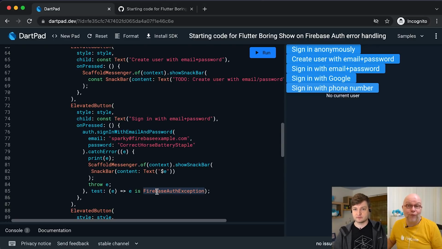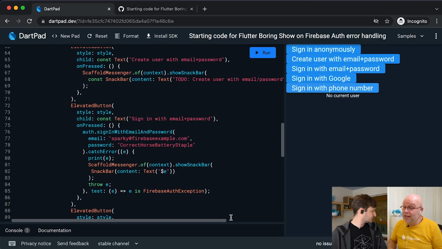That's where we sort of got disconnected. So I added this test clause to the catch error that we have here. I don't like trailing white space. And that made it that we had to throw the error because otherwise it got angry with us. I still don't fully understand why, by the way, but we'll see if we can clean that up a bit. But now my error in here should be a Firebase Auth exception as far as I know.